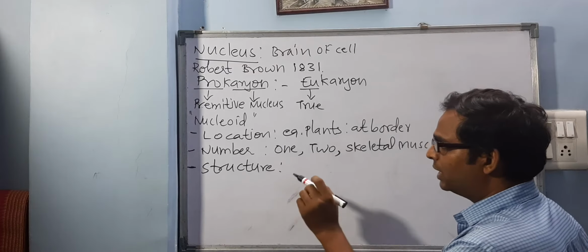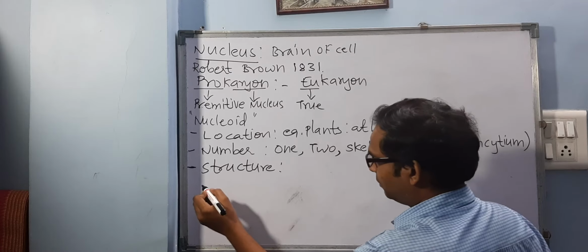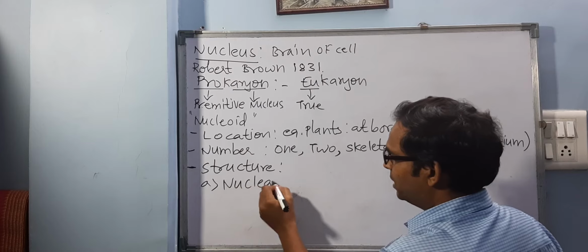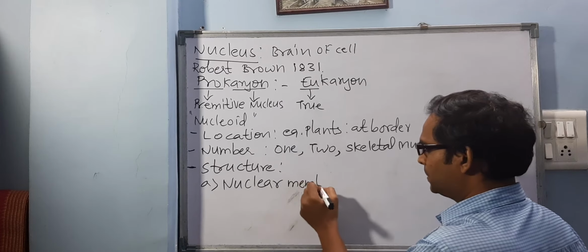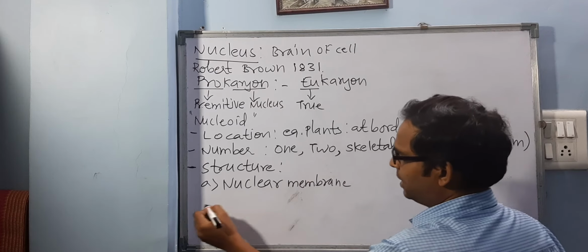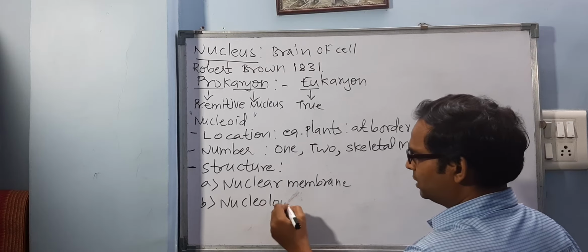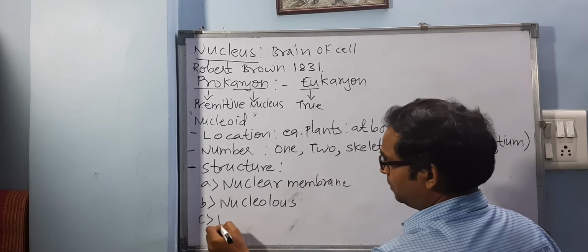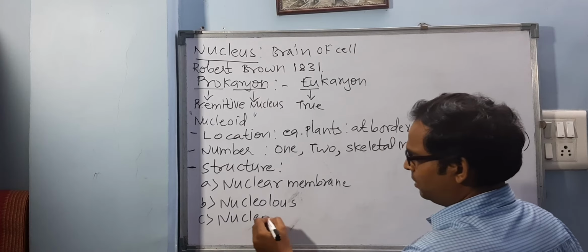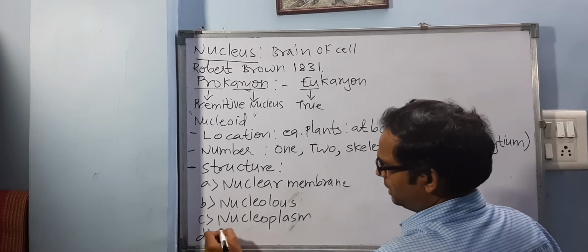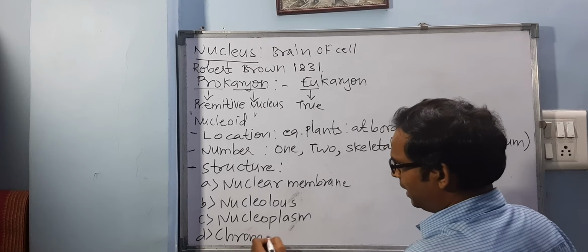So the nucleus has four main parts, that is the nuclear membrane, then nucleolus, then nucleoplasm and chromatin network.